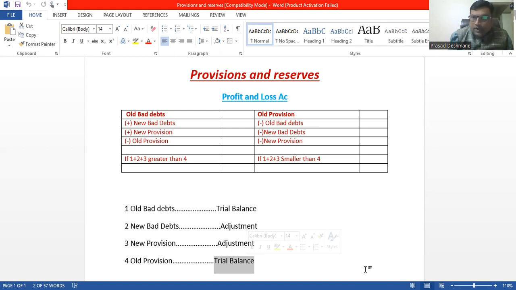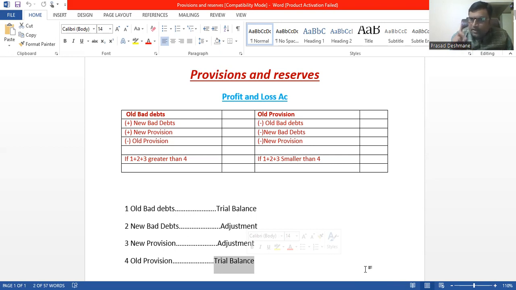Then how are we going to record it on the P&L account debit side? See, the first line I recorded over there is old bad debts. To that old bad debts, I'll add the new bad debts. Then I'll add the new provision. Old bad debts plus new bad debts plus new provision. Then I'll subtract the old provision from that. And then we'll show the final answer outside.